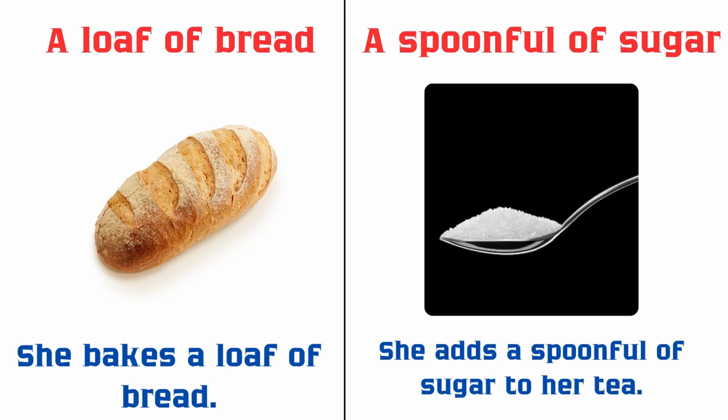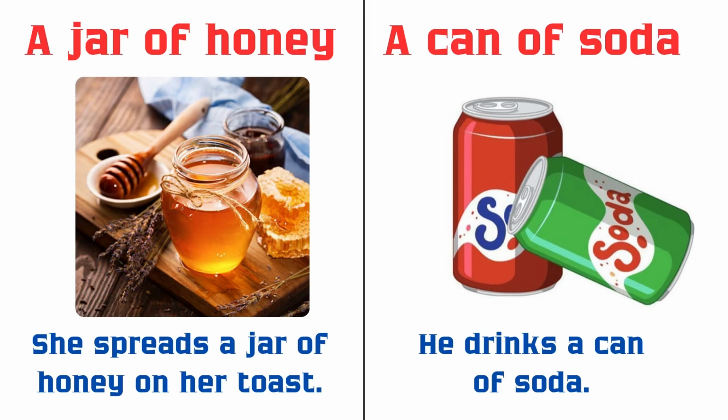A spoonful of sugar. She adds a spoonful of sugar to her tea. A jar of honey. She spreads a jar of honey on her toast. A can of soda. He drinks a can of soda.